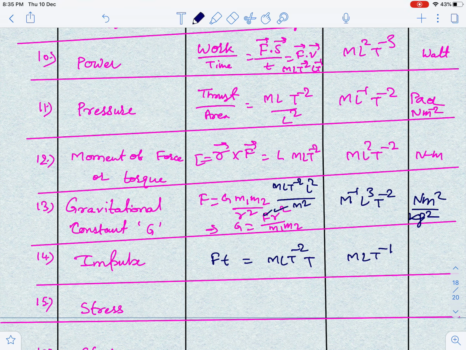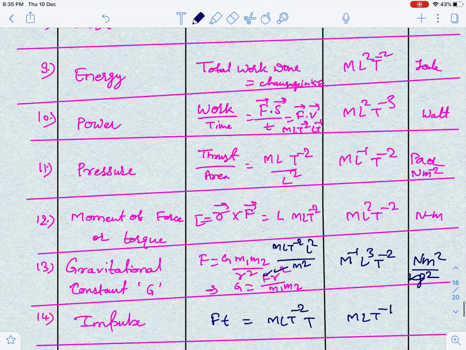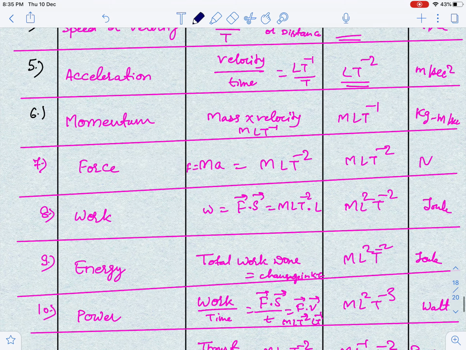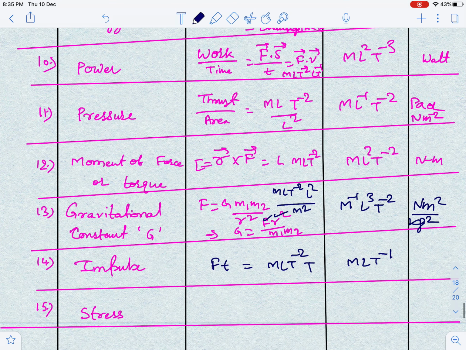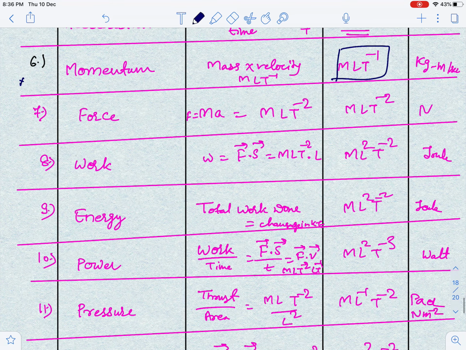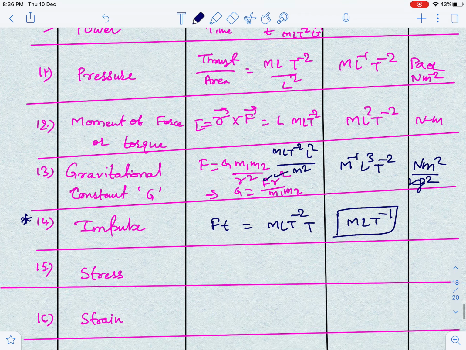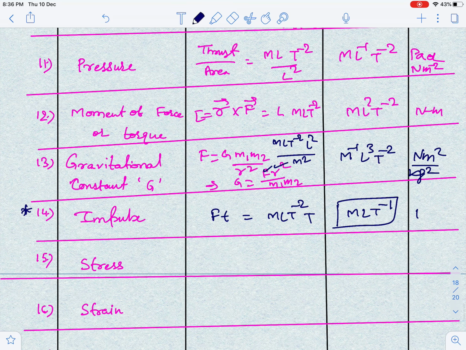So the dimension of impulse is MLT^-1. And guys, one thing you have to remember is that impulse and momentum have the same dimension. You can check here: momentum is also MLT^-1, and impulse is also MLT^-1. This is a question of JEE Mains: which of the following has identical dimensions? So impulse and momentum have identical dimensions, guys.